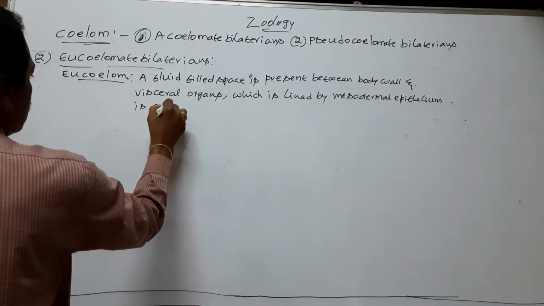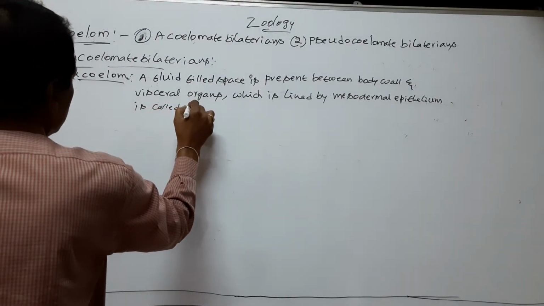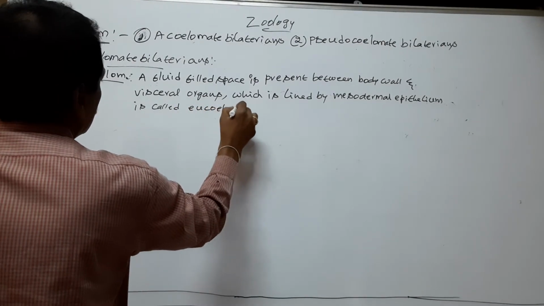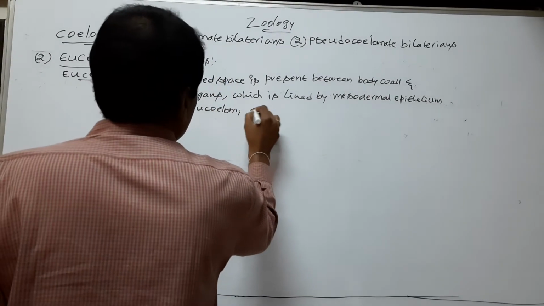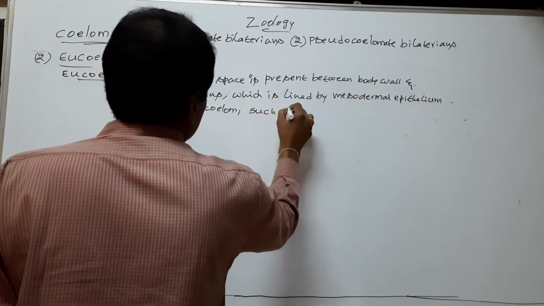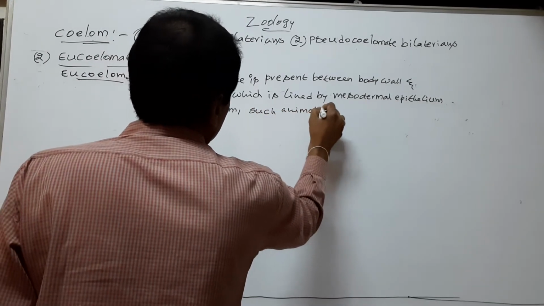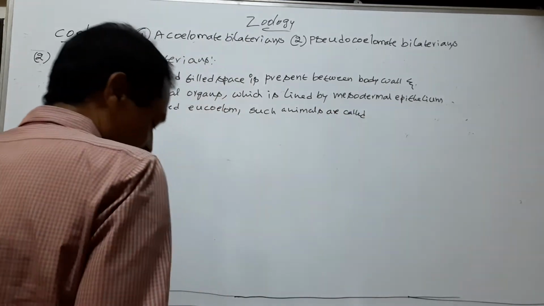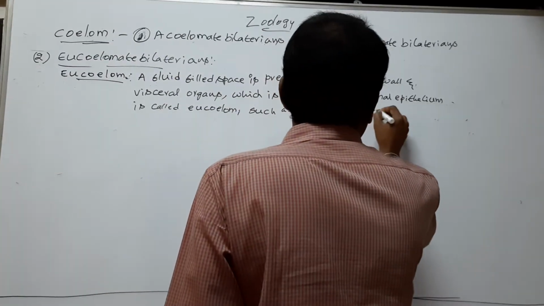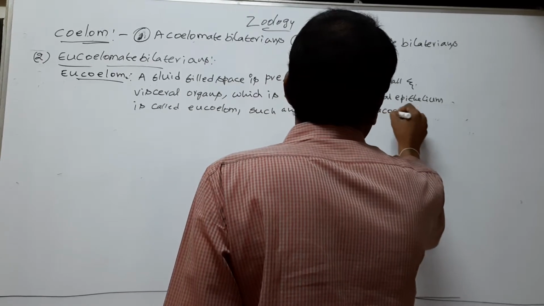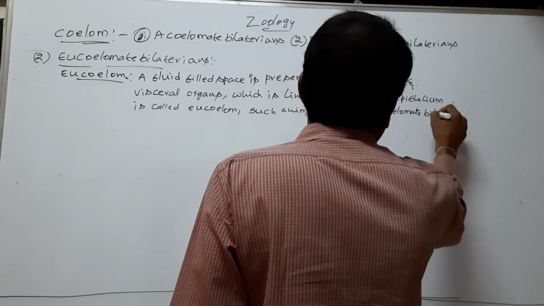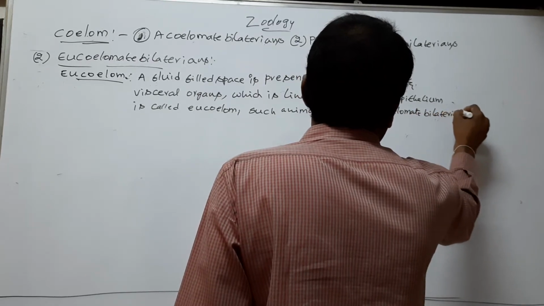It is called eucoelom. Such animals are called eucoelomate bilaterians.